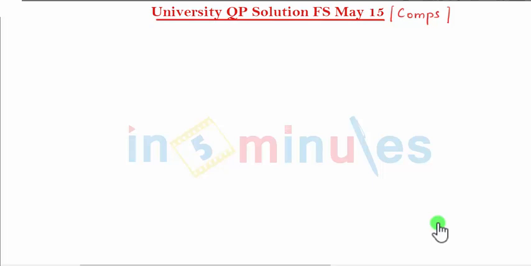We will start with the University question paper solution for the May 15 paper on the Fourier series topic. I'll be solving the computer branch paper. So the first question is question number 2b, where the function is given: f(x) = (pi - x)/2, for 0 < x < 2 pi. That is, x is greater than 0 and less than 2 pi. We need to find the Fourier series for this.